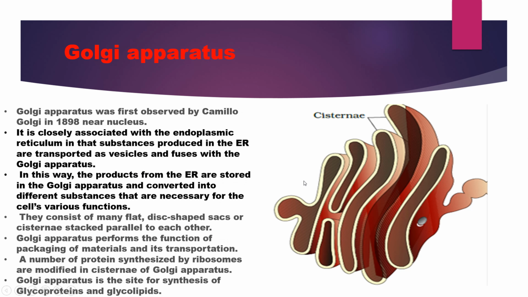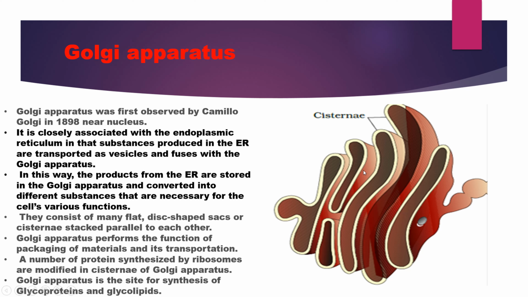Golgi apparatus. Golgi apparatus was first observed by Camillo Golgi in 1898 near the nucleus. It is closely associated with endoplasmic reticulum, and substance produced in the endoplasmic reticulum are transported as a vesicle and fuses with the Golgi apparatus. In this way, the product from the ER are stored in the Golgi apparatus and converted into different substances that are necessary for cells' various functions.